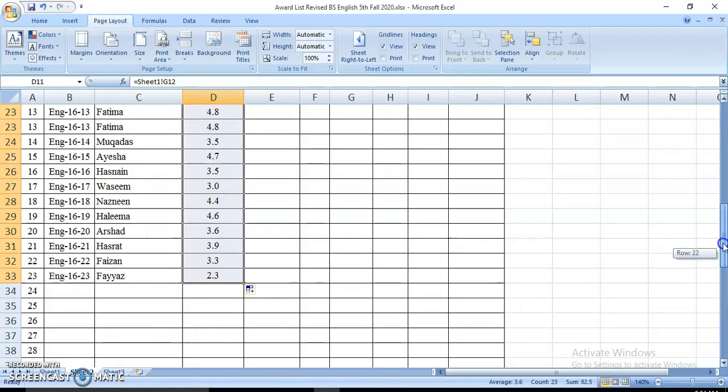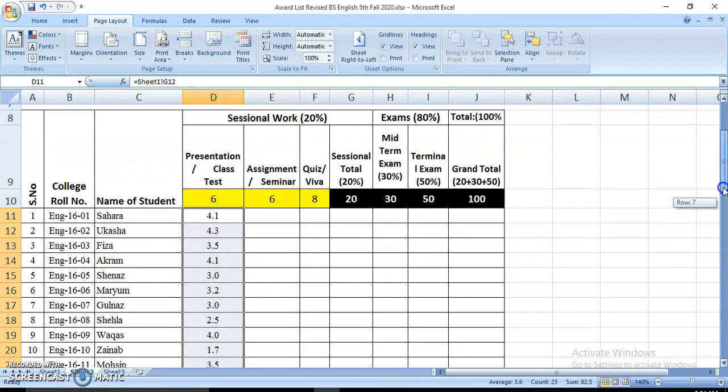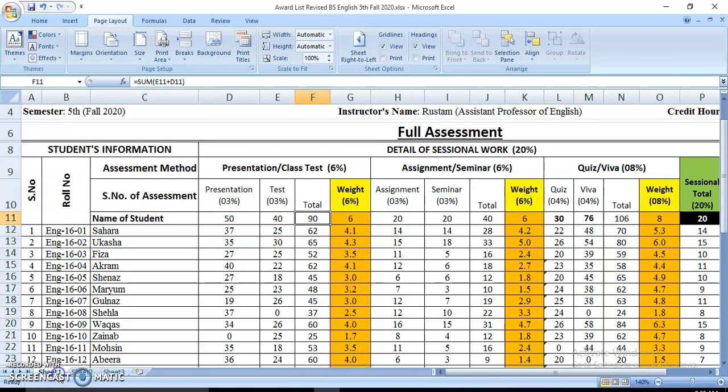Now if you want to reconfirm, as you can see, Sahara has got 4.1 out of 6, and Ukasha has got 4.3 out of 6. This is presentation and class test combined. In order to check whether the same scores have been transferred to the next sheet, go back to the previous sheet, sheet 1: 4.1 and 4.3. Let's check. 4.1 and 4.3. These two have been transferred. It means all the scores have been transferred. Now presentation was of 50 marks and test was of 40 marks. Total marks were 90.